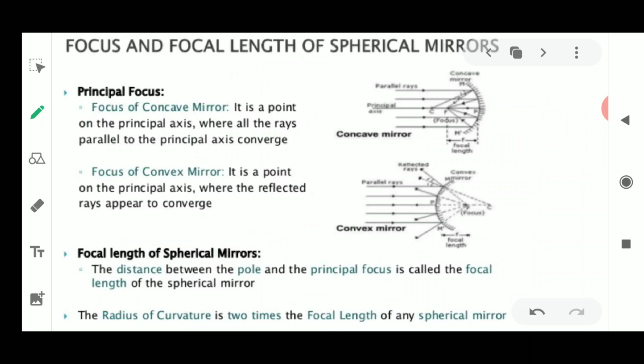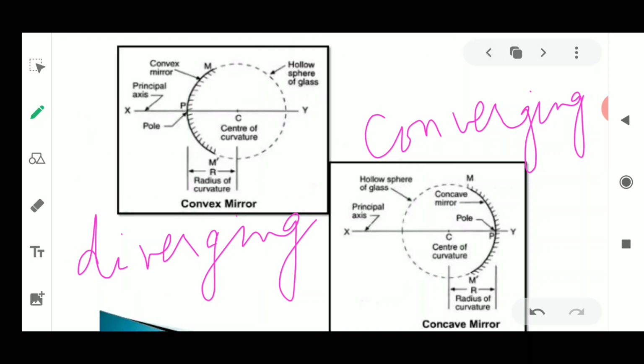Whenever light rays pass into a concave mirror, they always converge at one point. Converge means it concentrates the lines, bringing them very close to each other after reflection. So this is known as converging.